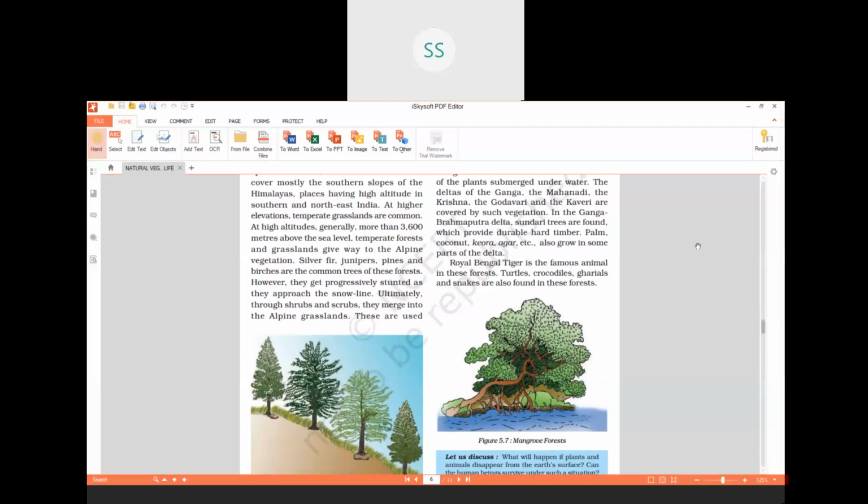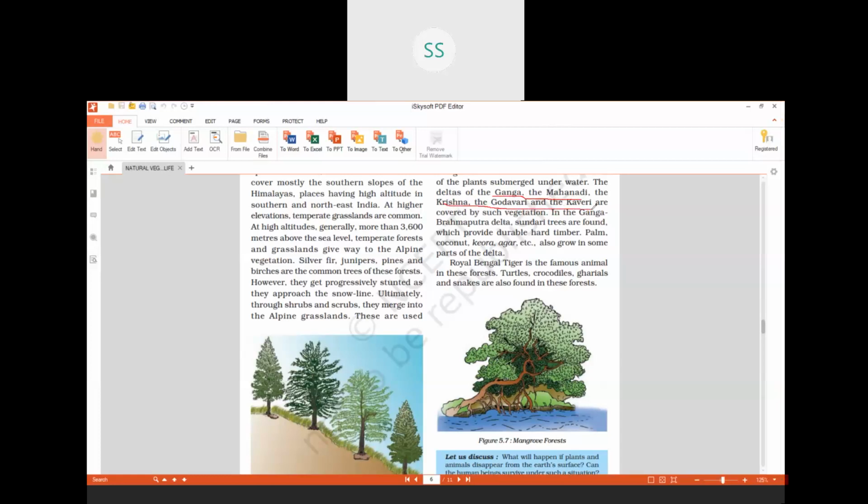Next then, the deltas. As I told you, they are mainly found in the delta regions. The famous delta regions of our India: we have the Ganga Brahmaputra Delta region, which is also called the Sundarbans Delta. Other than that, we have Mahanadi Delta, Krishna Delta, Godavari, Kaveri.